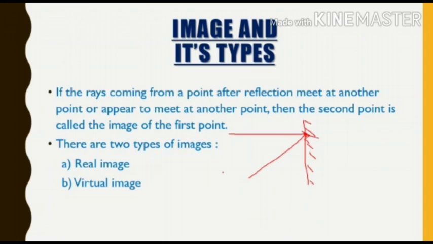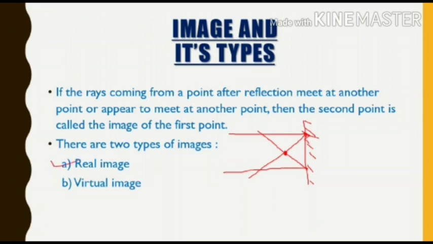Now from the same point or from the infinite, let this be another ray coming from that point and gets incident at this point, it gets reflected in this direction. So basically the meeting point of the two rays is the point of image, or the object formed at this point is called the image of the first point, or from where the source the light has come.